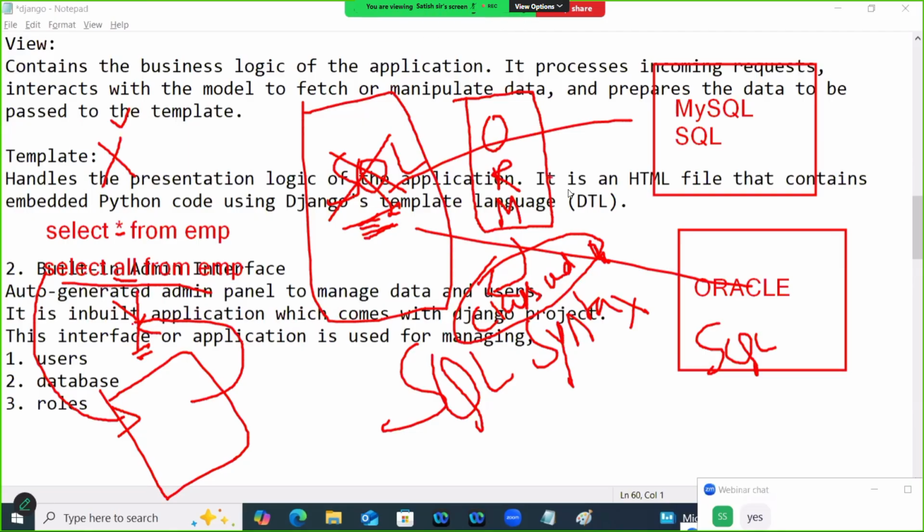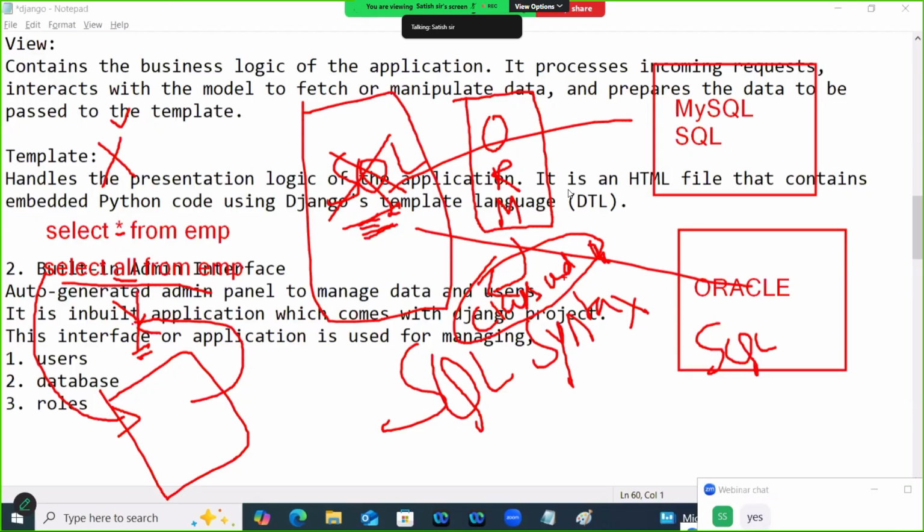Classes and objects mean you are communicating directly by using object-oriented programming. What is the advantage? You can develop a database-independent application, because SQL syntax is database dependent. Whenever there is a change in the backend, you have to make changes in the SQL commands. That becomes very complex.